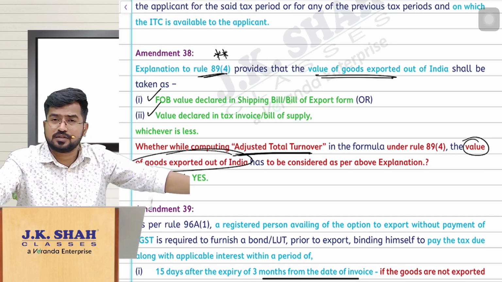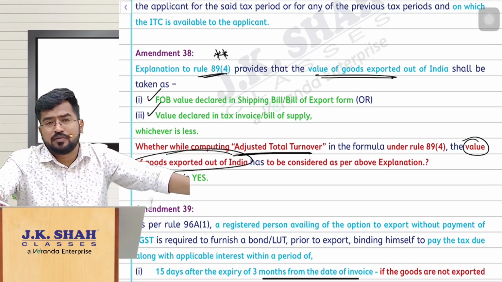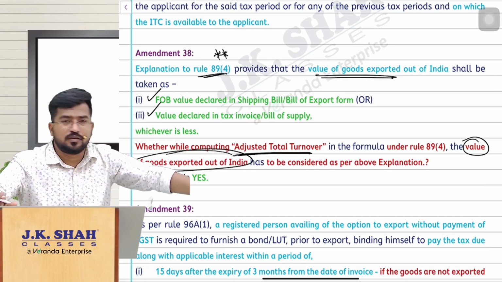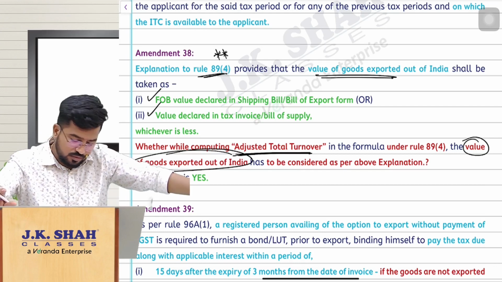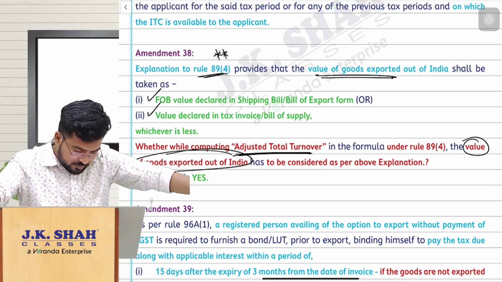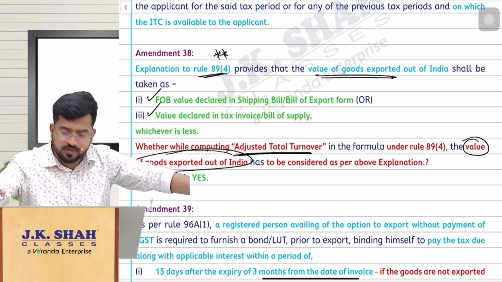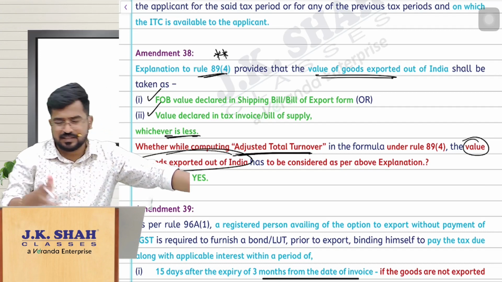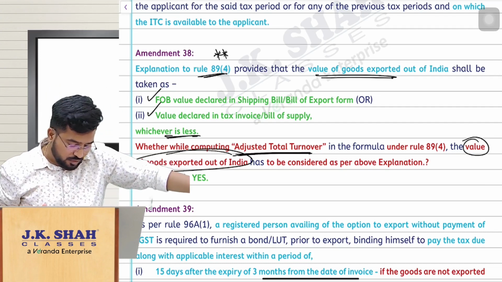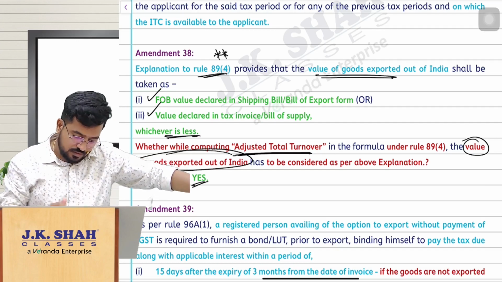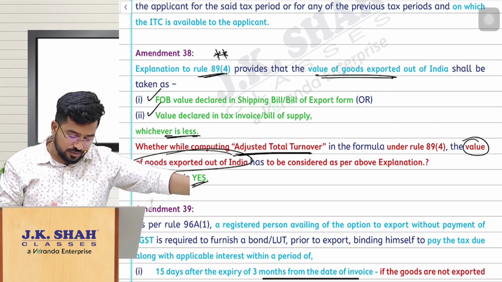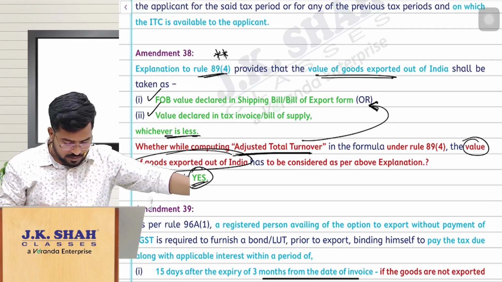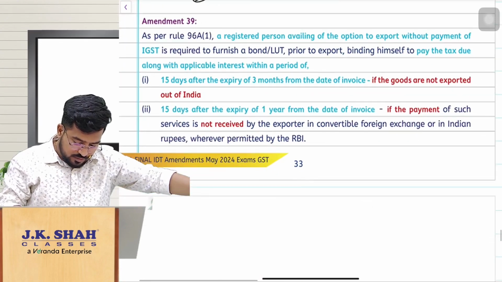Same thing you should take even when you are calculating adjusted total turnover. So when you are calculating the value of exported goods for 89 sub rule 4, remember what should be the value? Value is nothing but FOB value or invoice value, whichever is less. FOB value declared in shipping bill or bill of export, whatever it is, or invoice value, whichever is less. So that is important. They have just clarified the same thing we have been following and you have to follow that. Okay, the answer is yes. So should we consider the adjusted total turnover as per this explanation? That's the query. The answer is yes. Now the next amendment.